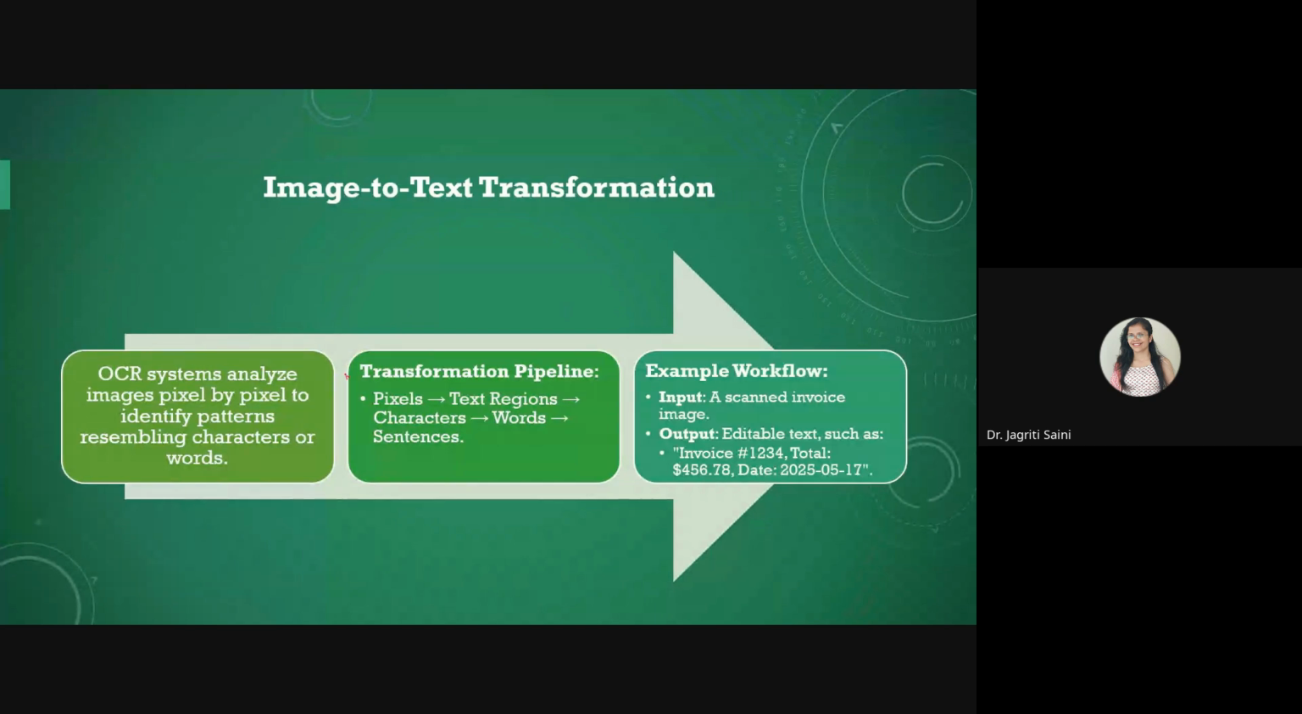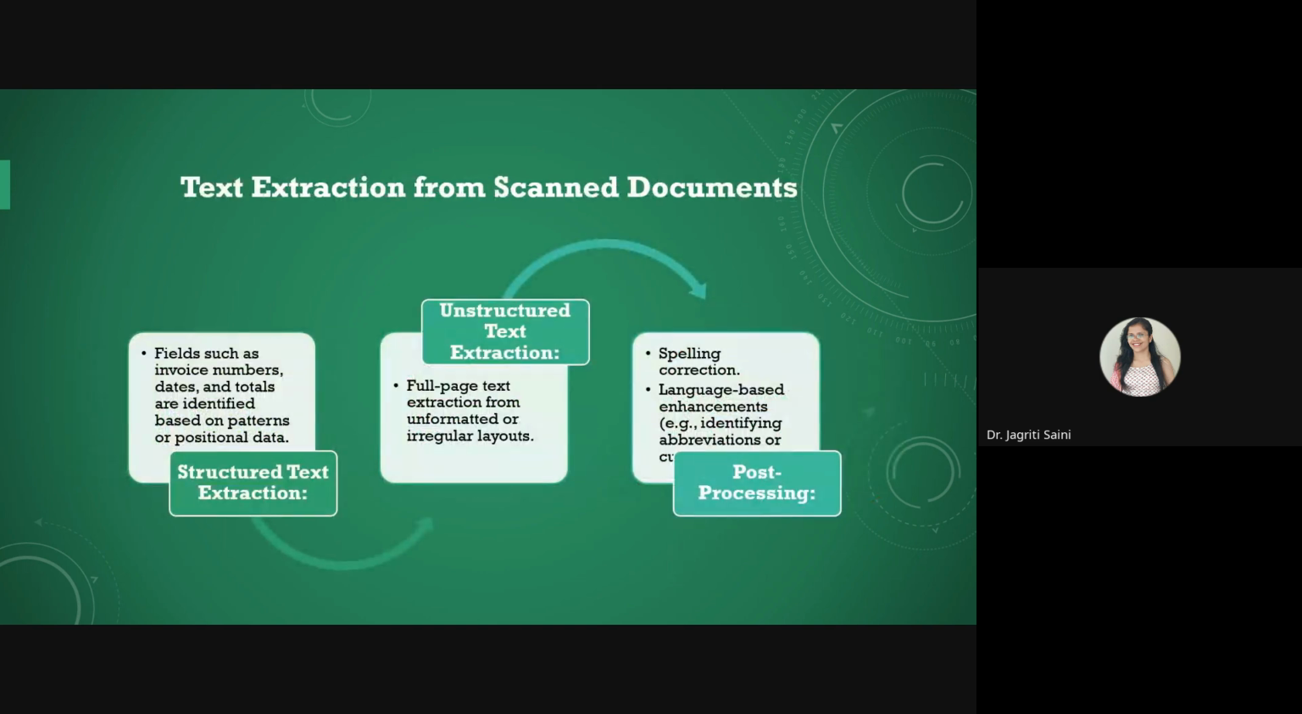Then the transformation pipeline that we can create: first extract pixels, then identify text regions from this, then identify specific characters from it, then join those characters to create words, and finally connect those words to create sentences, so that your entire information we can extract easily in this transformation process. An example workflow we can talk about is scanned invoice images that include invoice information, total amount paid, or date information, etc. So this could be the extracted information from an invoice image.